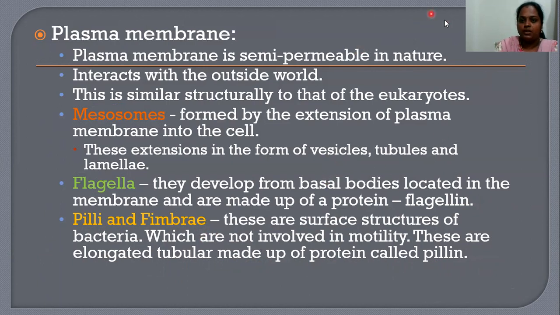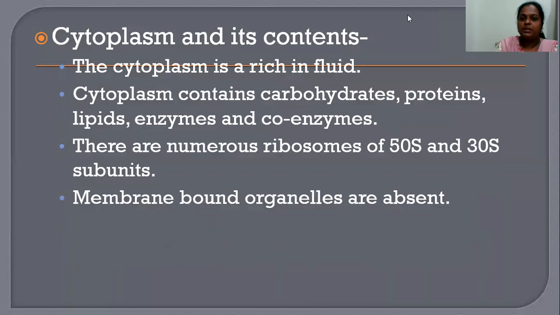It is very important. Next, we'll be discussing the cytoplasm and its contents. The cytoplasm, as I told you, is a jelly-like substance present in the cell, rich in fluid, containing carbohydrates, proteins, lipids, enzymes and coenzymes. There are numerous ribosomes with 50S and 30S subunits, a larger unit and a smaller unit.